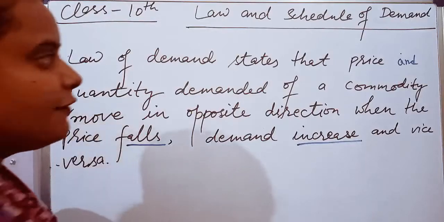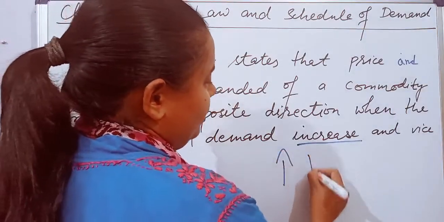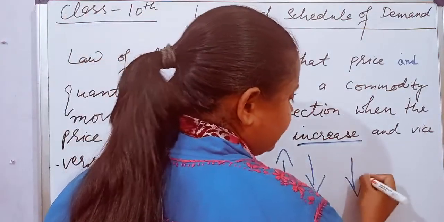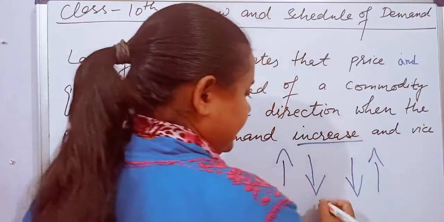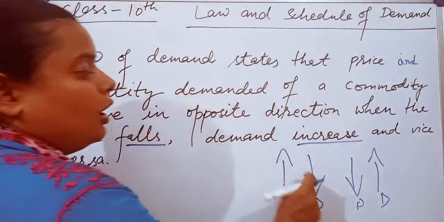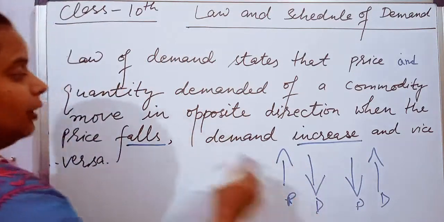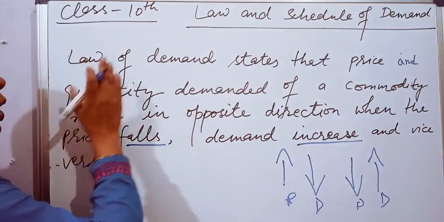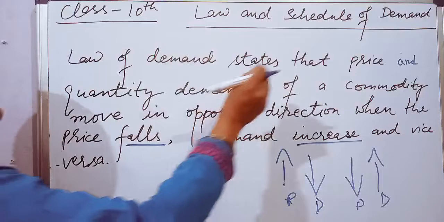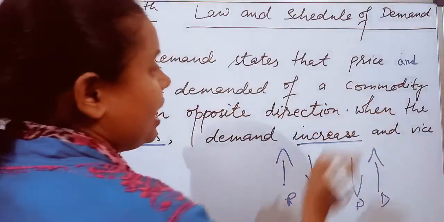Means when the price of a commodity increases, the demand for that commodity will decrease. Or when the price of a commodity decreases, the demand for that commodity increases. See, they are moving in opposite directions. Opposite direction means one is high, the other is down. So, the law of demand states that price and quantity demanded for a commodity move in opposite direction.